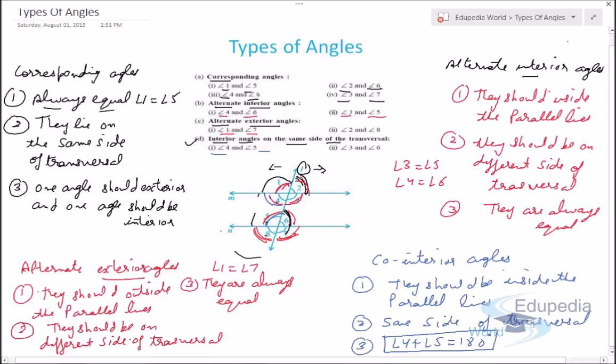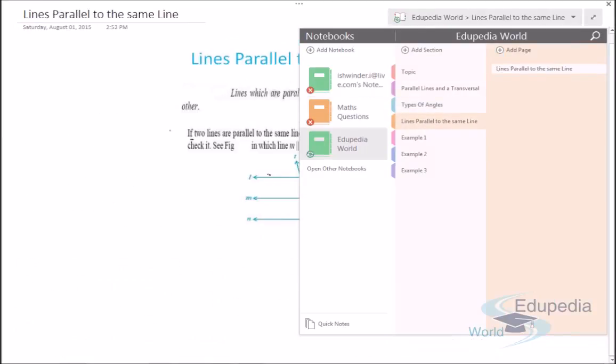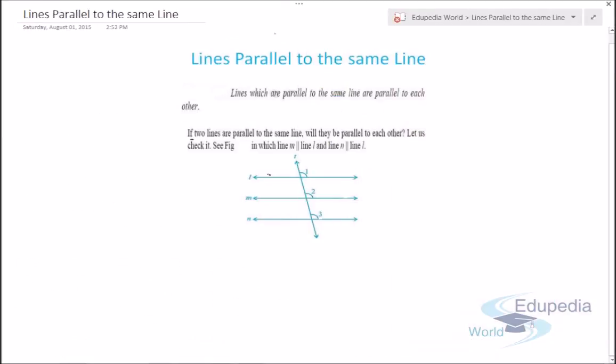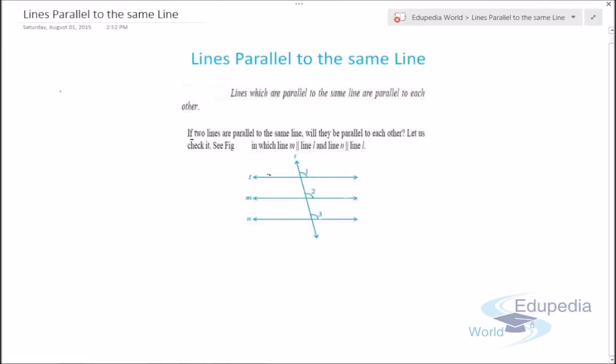So let's move on to the next concept, that is lines parallel to the same line. Similarly, we have discussed a pair of lines like this line and this line. Now we'll extend the concept of parallel lines to three lines which are parallel to each other. Lines which are parallel to the same line are parallel to each other.